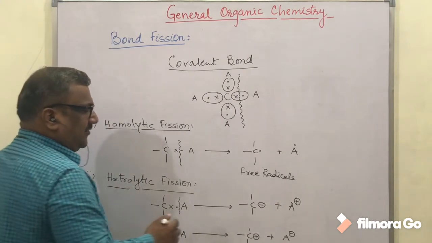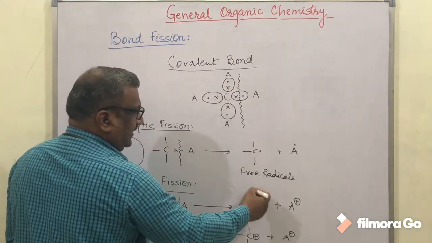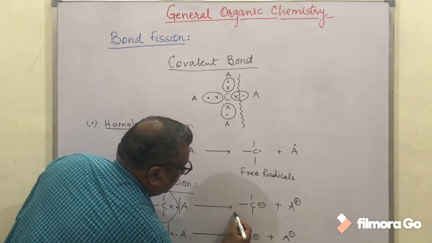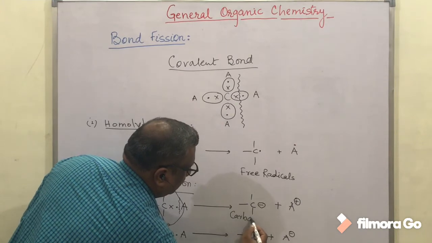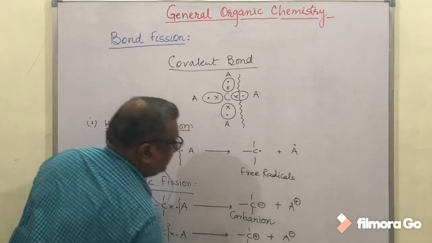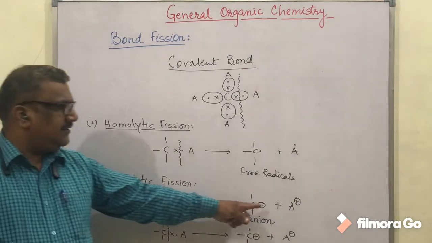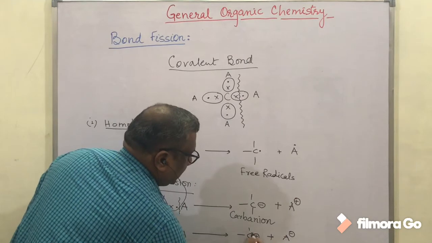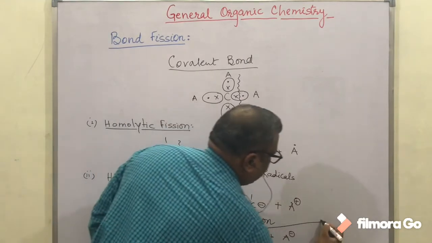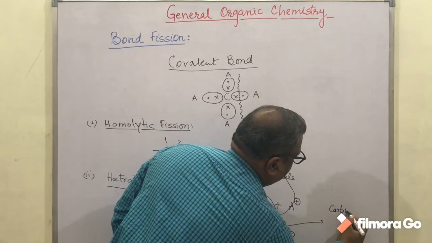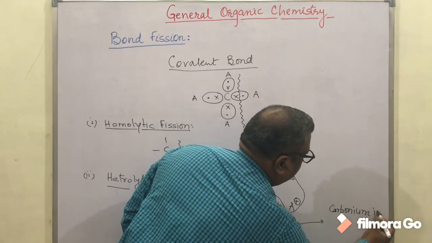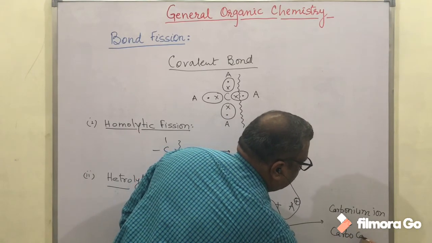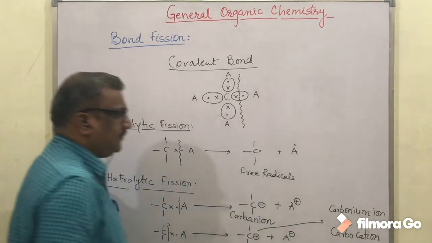Now we are mainly interested in the carbon intermediates. When carbon is carrying a negative charge, we call it a carbanion intermediate. Negatively charged carbon intermediates are called carbanion intermediates, whereas a positively charged carbon intermediate will be called a carbonium ion, or we can call it a carbocation intermediate.